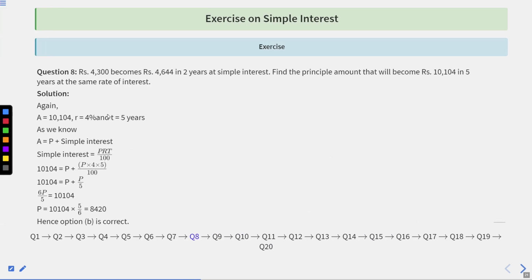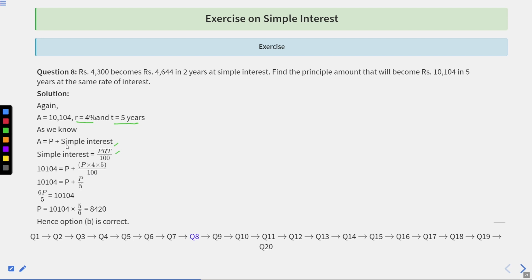So again, A is equal to 10,104 and R is equal to 4% and T equal to 5 years. As we know, amount is equal to P plus simple interest. Simple interest is given by P into R into T upon 100.